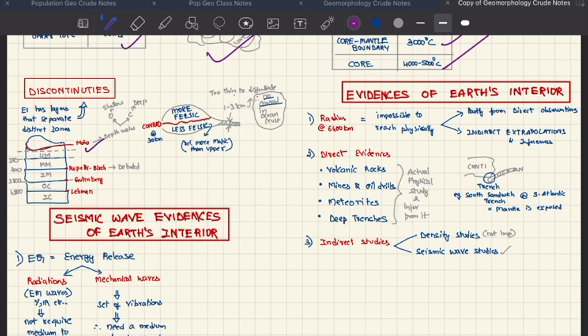So the Moho separates the crust and the mantle. There are 2 types of depth. It is shallow at oceans and deep at continents. And the Repetti and Birch discontinuity, it is debated whether it is there or not. It is between the middle mantle and the inner mantle. Gutenberg is definitely there. It separates the mantle and outer core. And Lehmann separates the outer and inner cores. The Conrad discontinuity separates the continental crust into the more felsic part and the less felsic part. It is not present in the ocean because the ocean crust is too thin for any such separation.